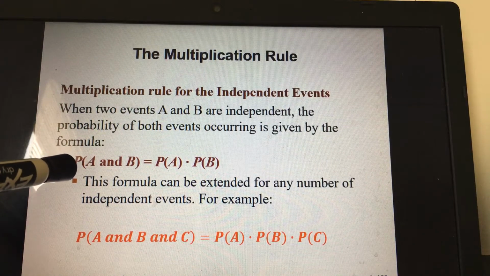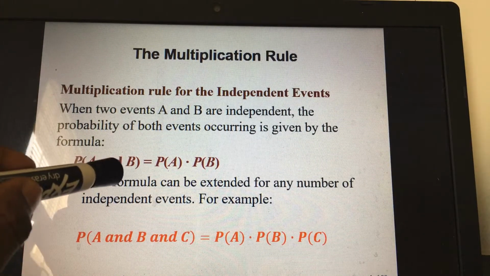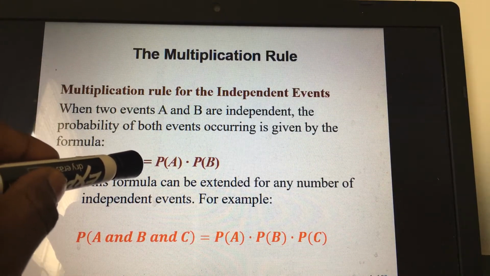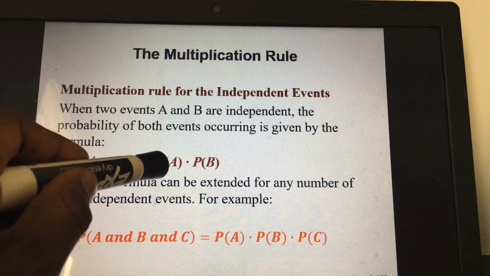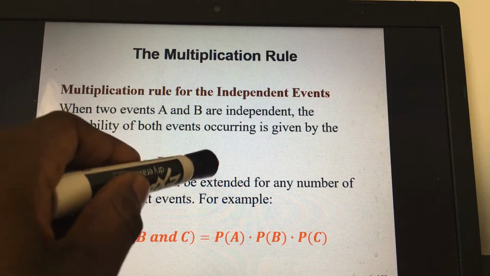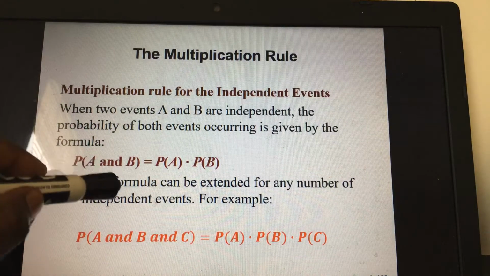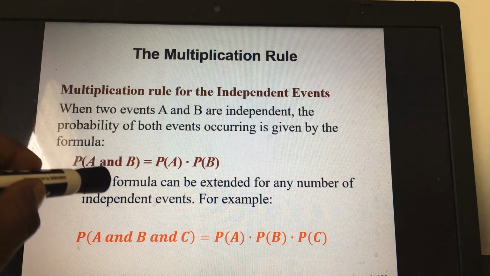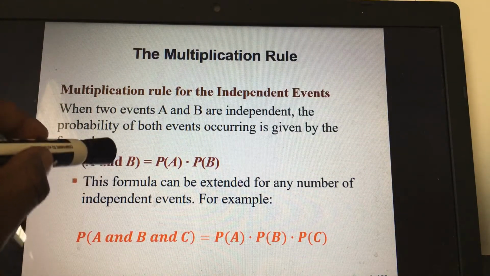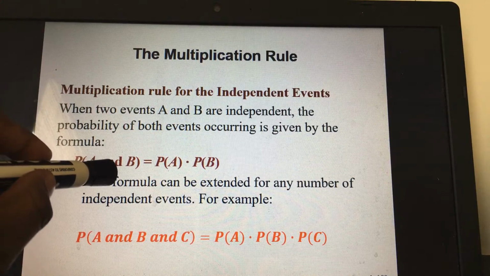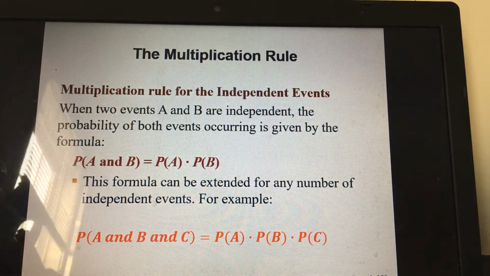Probability of A and B equals the probability of A times the probability of B. Now, some books will use the sign that we call intersection sign here instead of an and. They all mean the same.